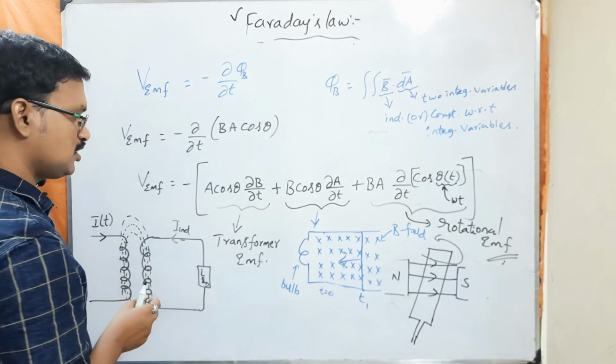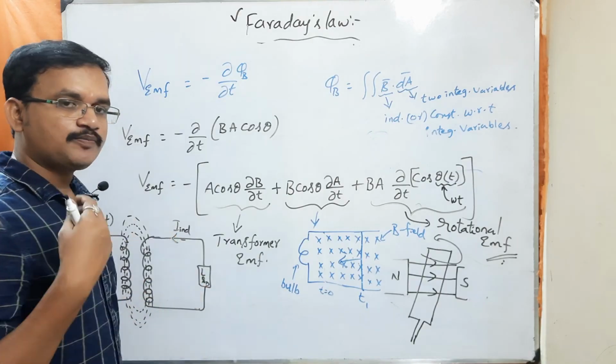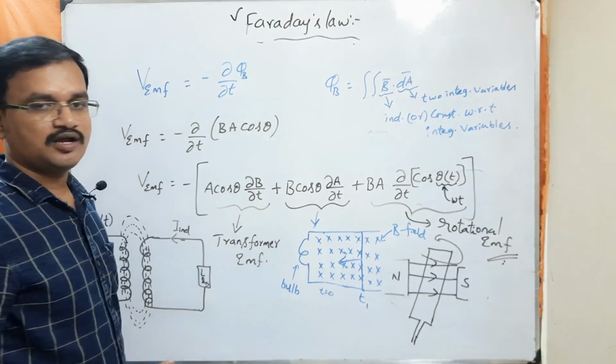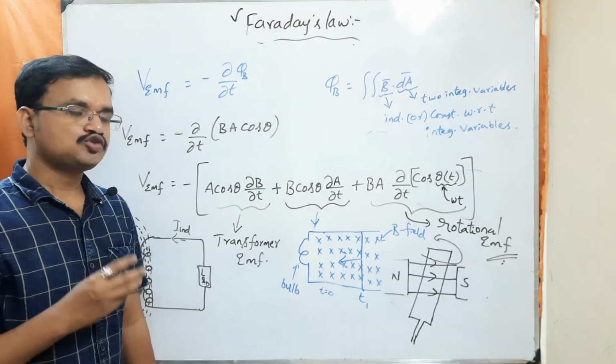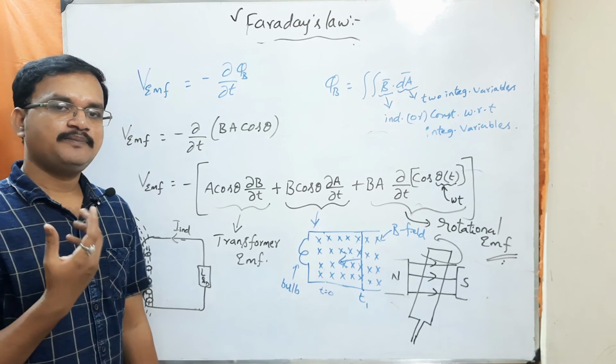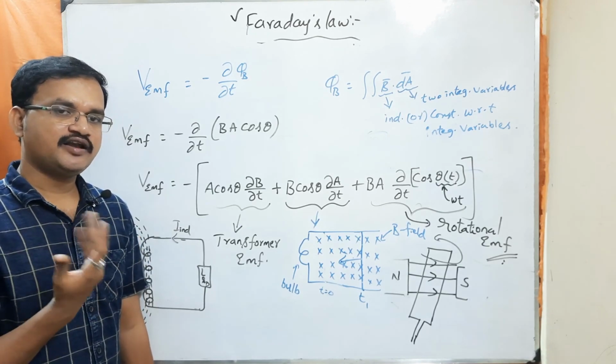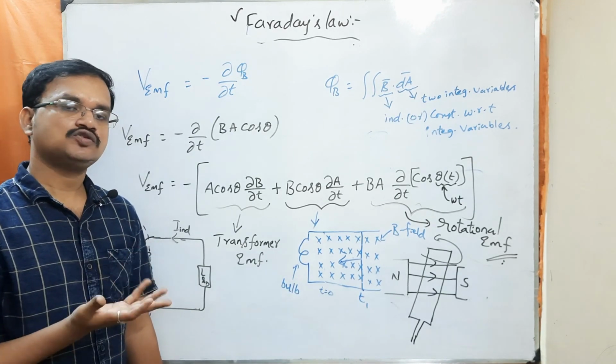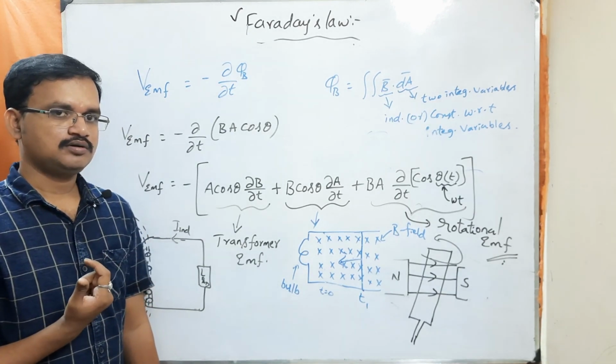Understood? Okay, so whatever problems they have given in GATE, they are based only on this equation. In one case they have given that the B field penetrating through a loop is varying with respect to time. Then what is the EMF induced around that loop? Understood?